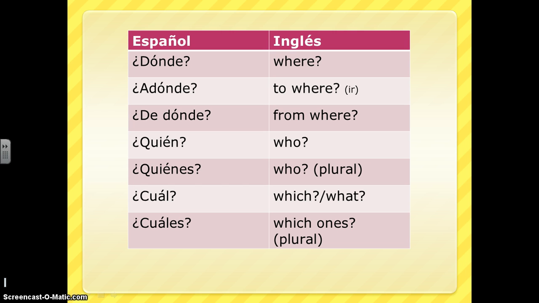Dónde, where. Adónde means to where, and we're going to use our verb ir with that. De dónde, from where. Quién is who. Quiénes is the plural form. Cuál means which or what. And cuáles is the plural form, which ones. So those are your question words. Again, note where those accents are.